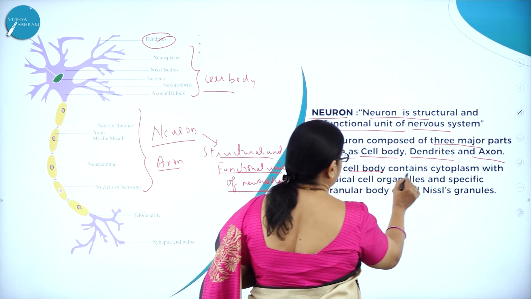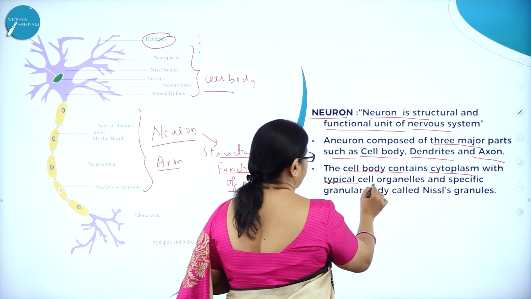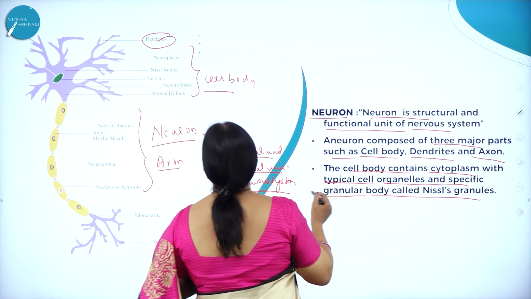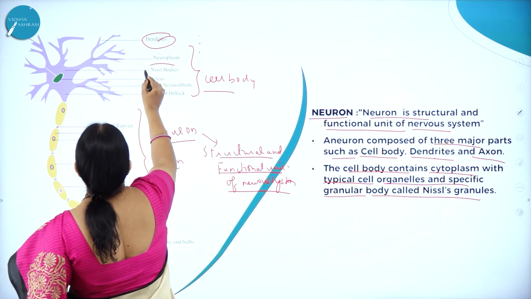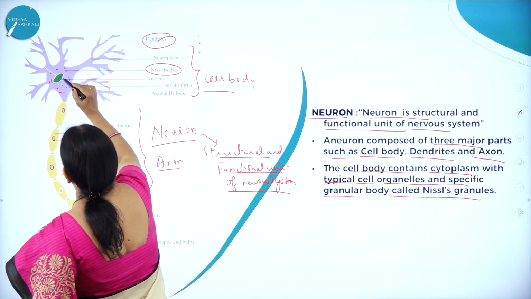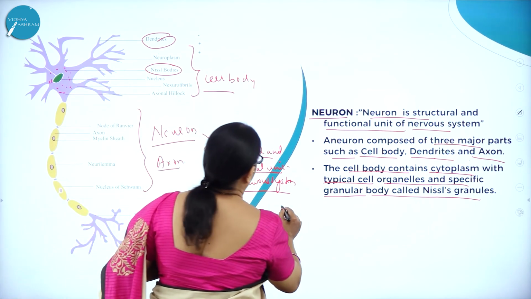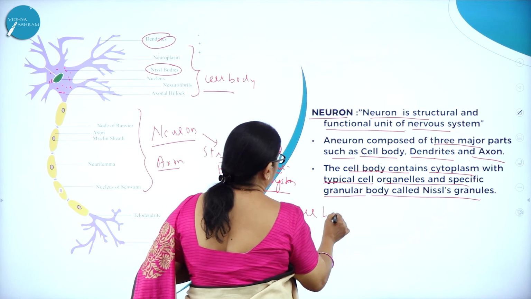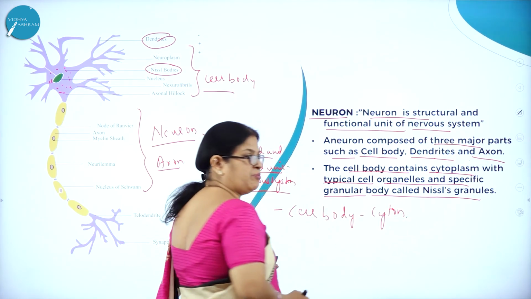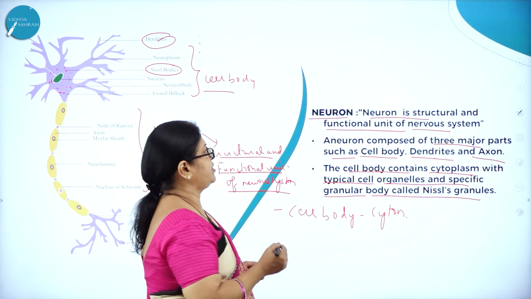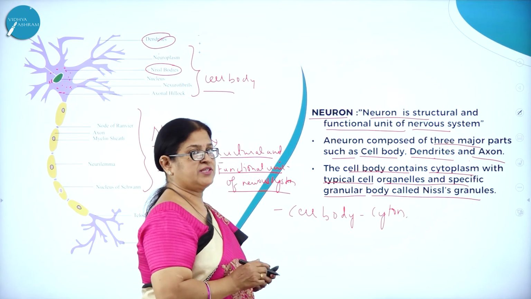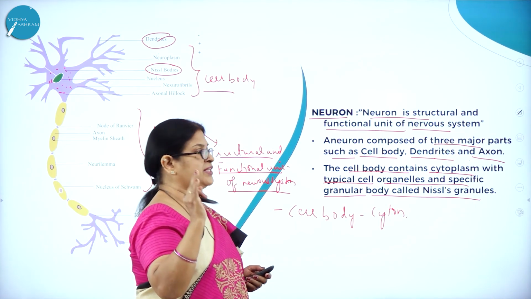The cell body contains cytoplasm with typical cell organelles and specific granular bodies called Nissl granules. So here you can see the Nissl bodies. So this is the cell body. Cell body can also be called as what? Cell body can also be called as cyton.